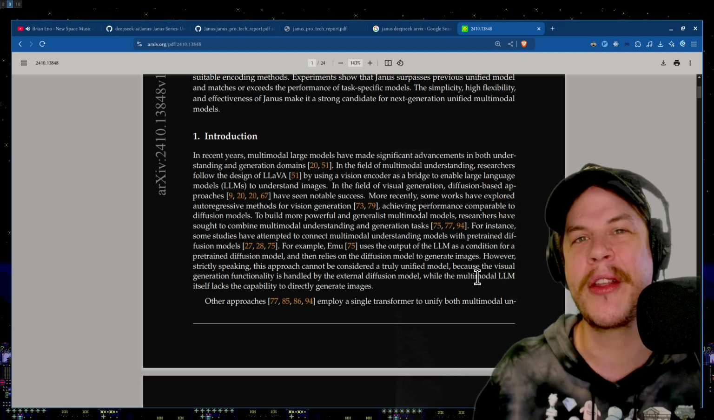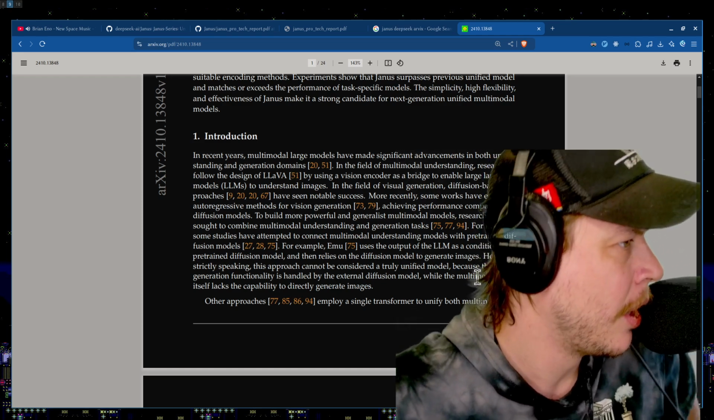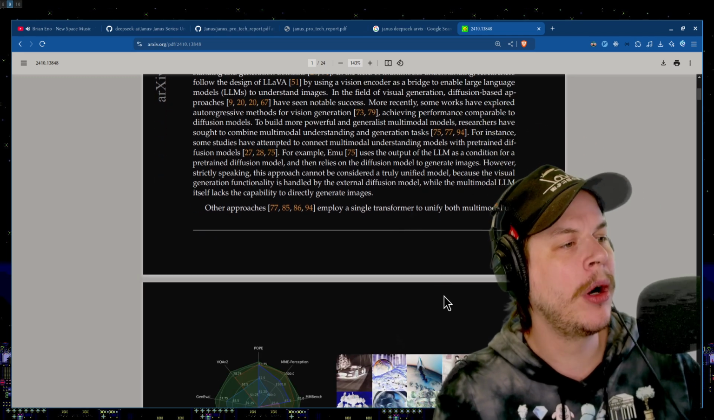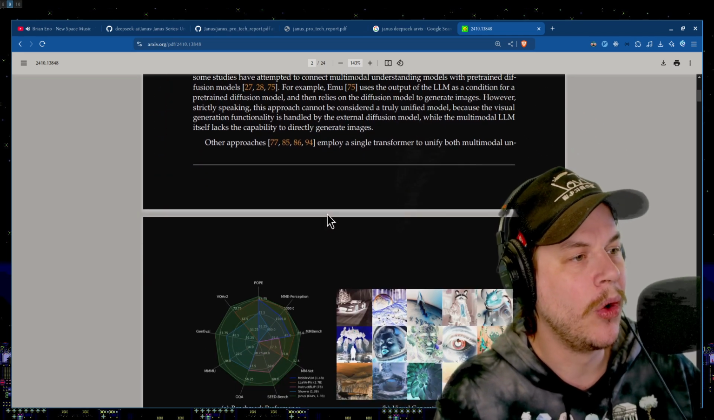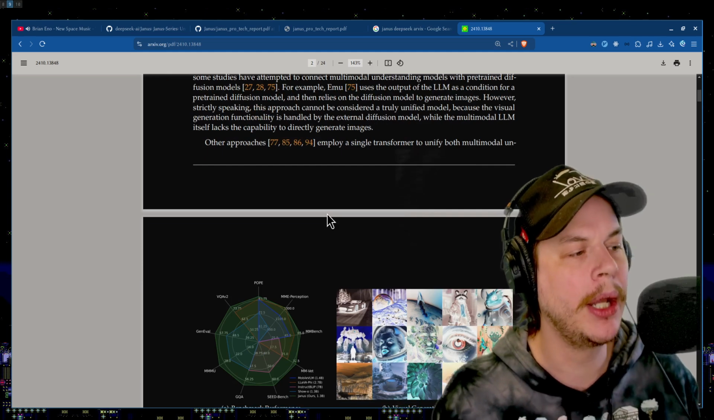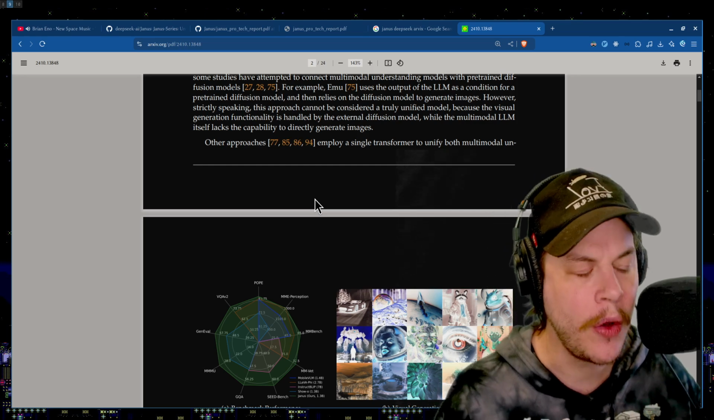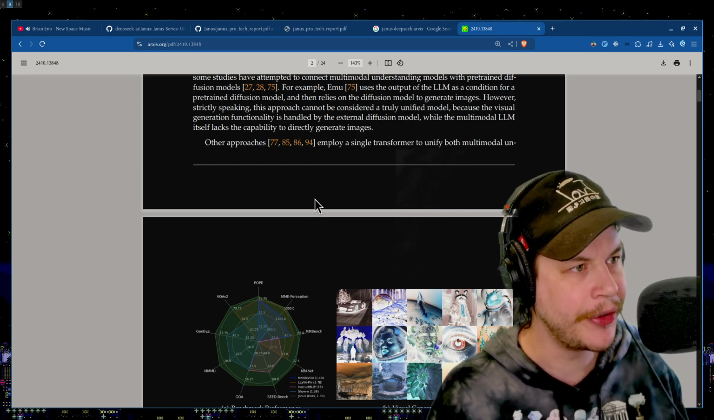Okay, remember, there's always other animals here. We got chameleons, we got emus. We're on Janus. Janus isn't even an animal. So before, they were using two different models. That's not as cool. We've got a unified model using one autoregressive transformer in the middle, although there's different encoding for generating images versus understanding images.